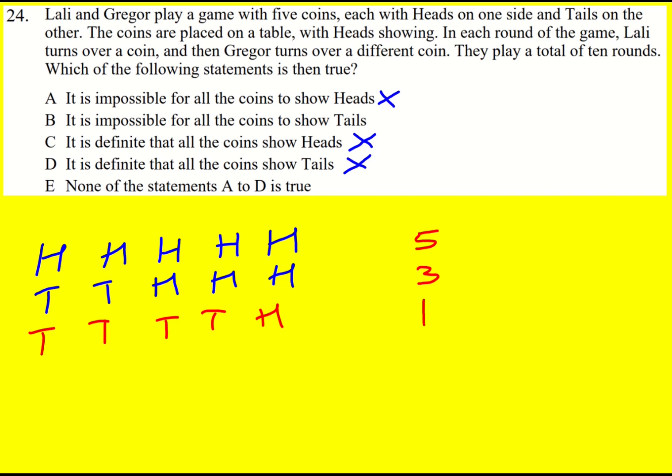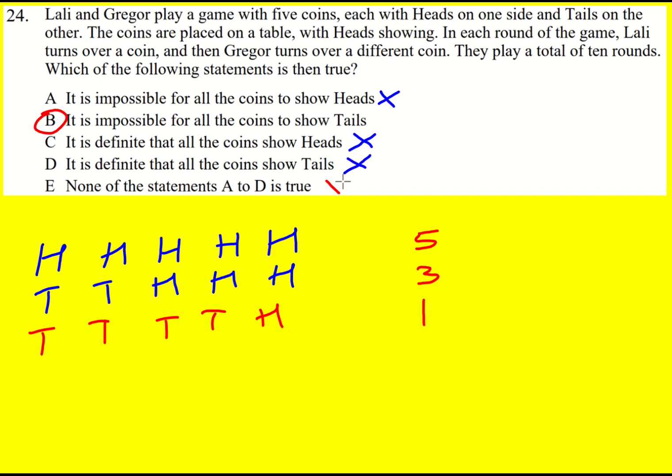But we can never actually have 4, 2, or 0 heads because you're always turning 2 over, and that's going to affect it. If we turned the tails and the heads over, it would stay the same. So we're either going to be adding 2 heads every time or minusing 2 heads. And actually, that means it's impossible for all the coins to show tails. We just cannot get 0 heads. It's either going to be 5, 3, or 1. Therefore, B is definitely possible.